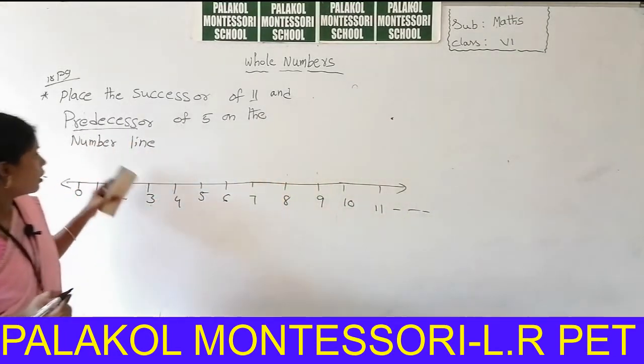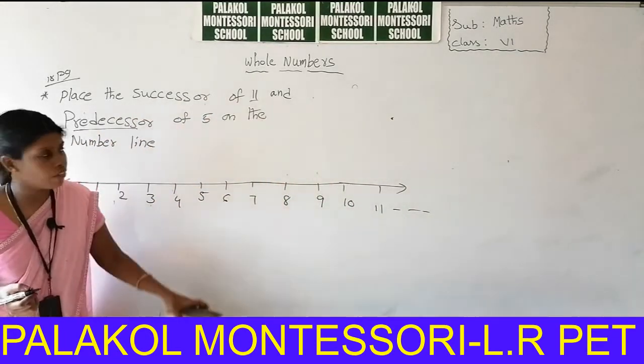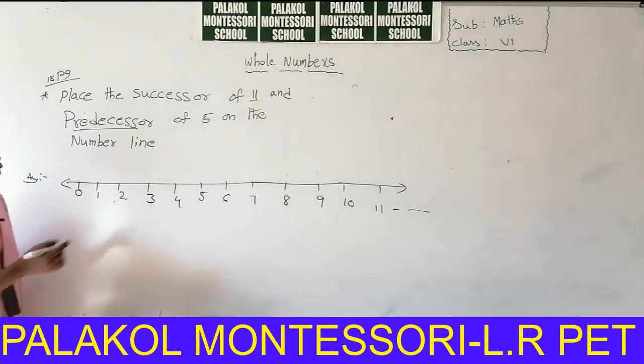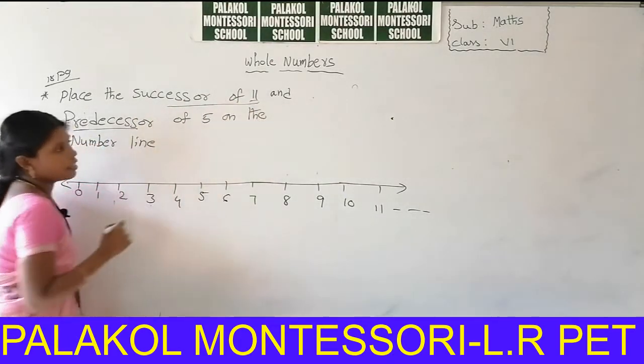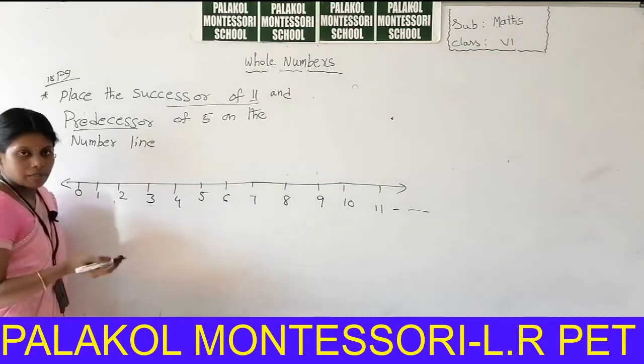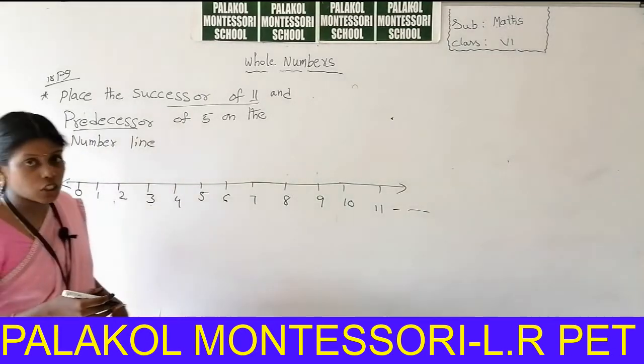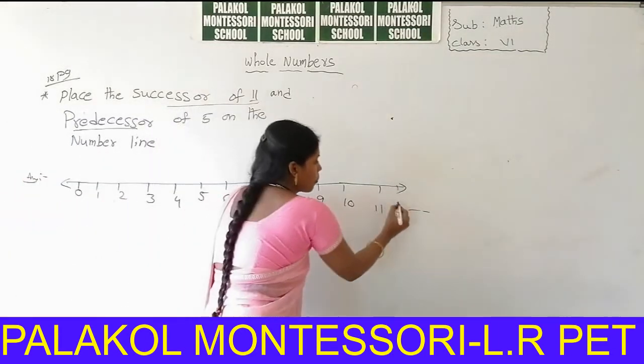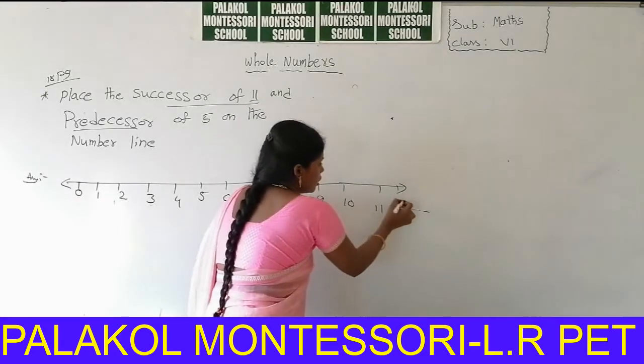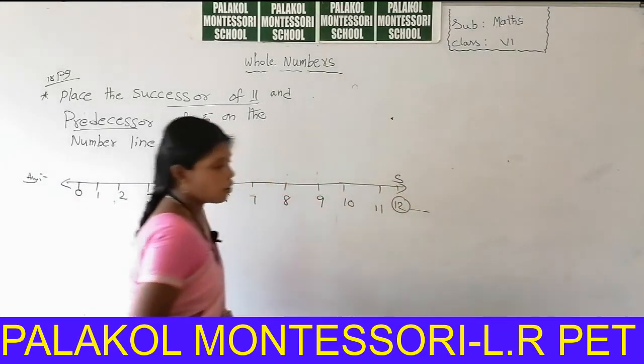So we can represent the successor of 11 and predecessor of 5. So what is the successor of 11? That means 12. So this is the successor of 11.